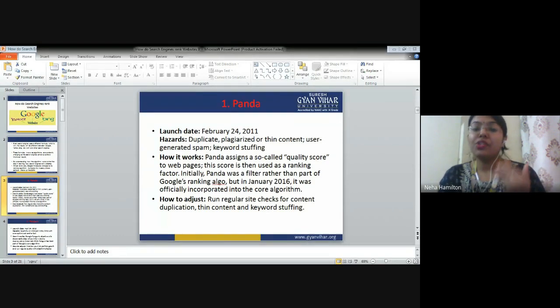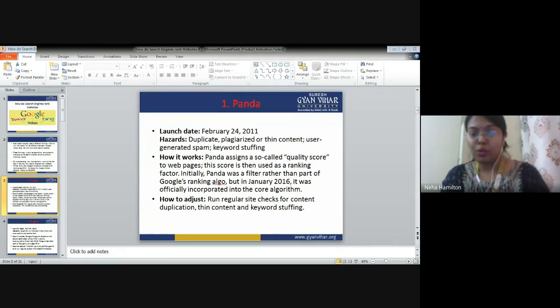Run regular site checkups for content duplication, thin content, and keyword stuffing. So, what is the limit for keyword stuffing? Do you remember? The keyword should be not more than 2 to 5% on a particular page. That means if you have written a paragraph of 100 words, then there should not be more than 5 keywords in it. More than 2 to 5% of keywords should not be used on a particular web page.